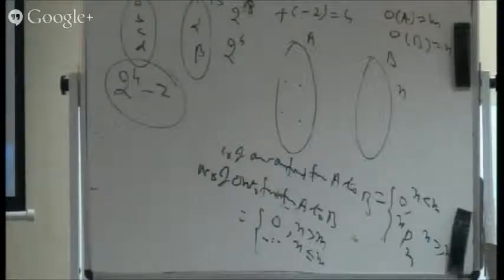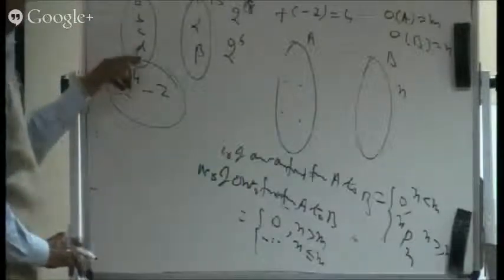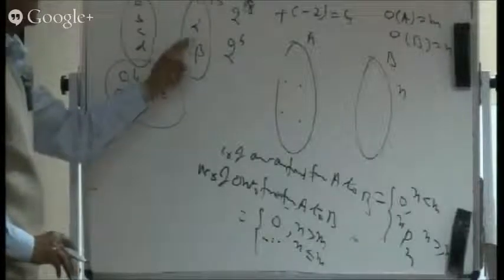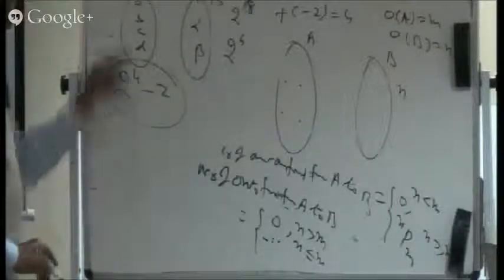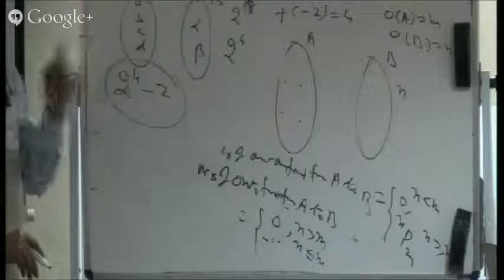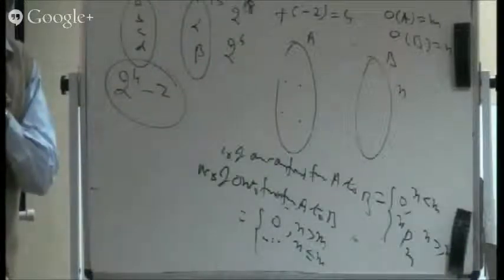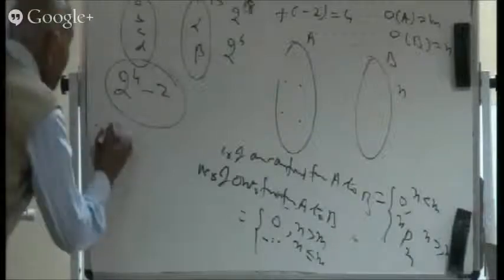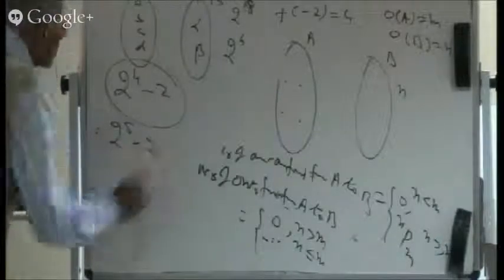I can open up this problem a little bit. Instead of 4, I can take 5. So if I take 5 elements on this side, but only 2 on this side, then what will be the number of functions? 2 raised to the power 5. And how many of them will not be onto? Only 2. So in that case, it will be 2 raised to the power 5 minus 2.